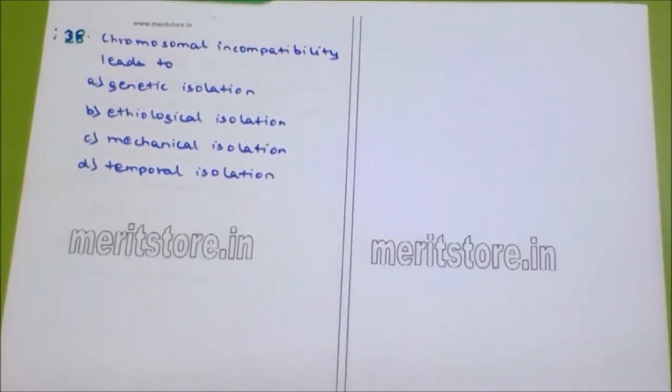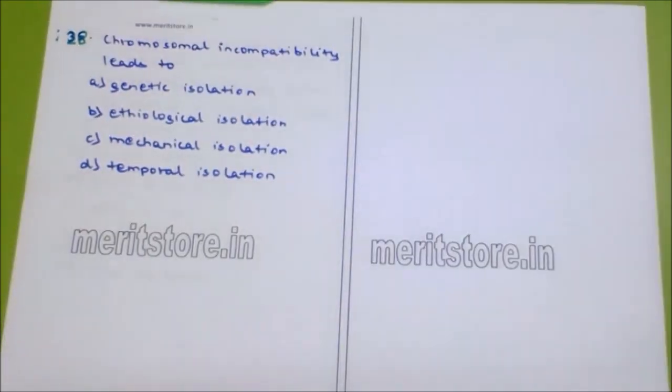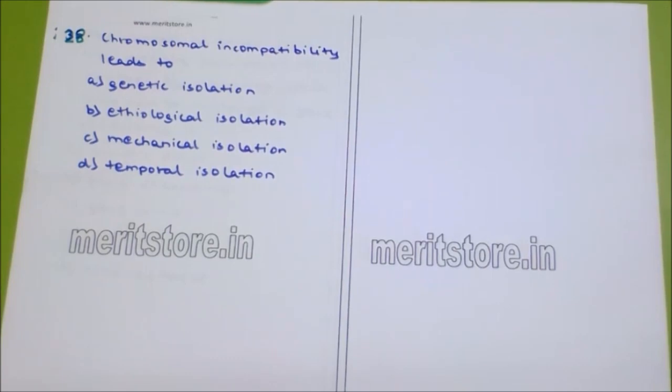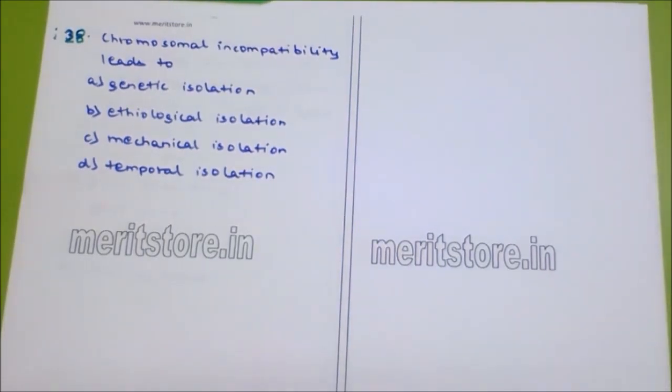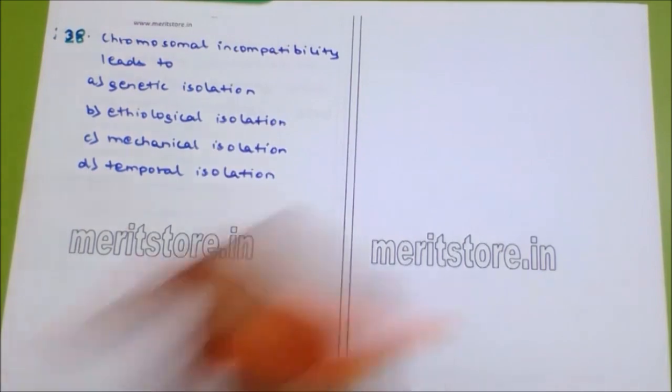Chromosomal incompatibility leads to dash: genetic isolation, ethological isolation, mechanical isolation, temporal isolation. When there is no compatibility between chromosomes, it will lead to genetic isolation, because genes are related with chromosomes.